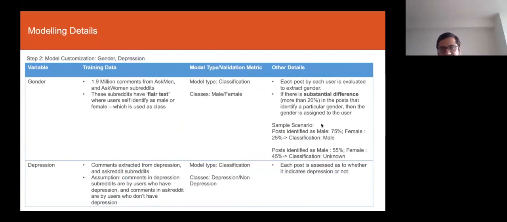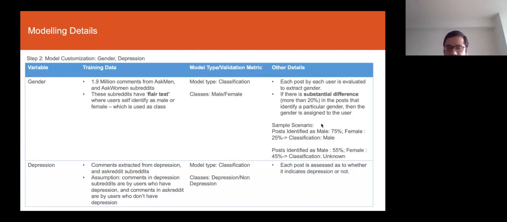Suppose we want to customize a pre-trained model to identify whether a certain piece of text, a certain comment, represents whether the person is suffering from depression or not. How do we do that? We need domain-specific data. To get the domain-specific data, I thought the best resource is Reddit. If I look at Reddit, there are communities for depression, Ask subreddit, and other things.